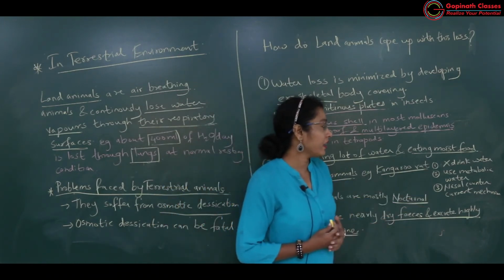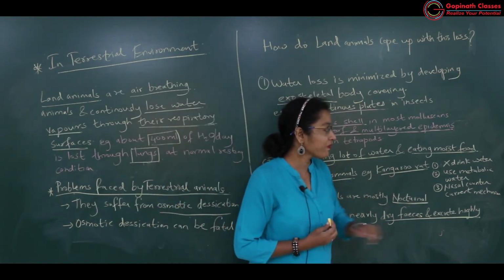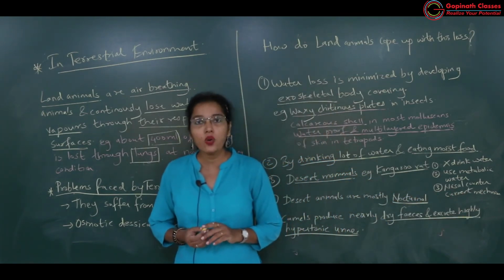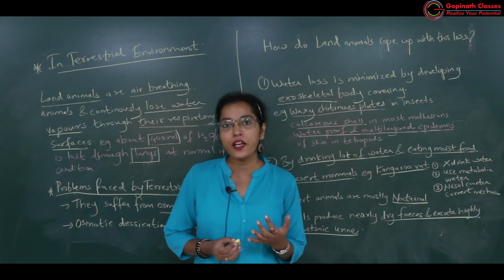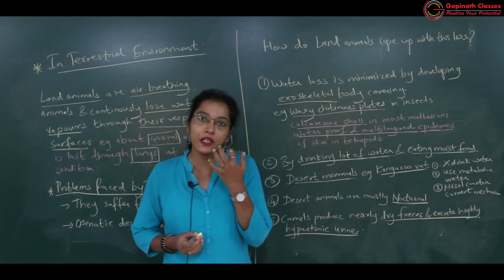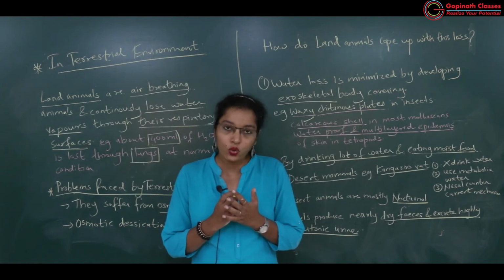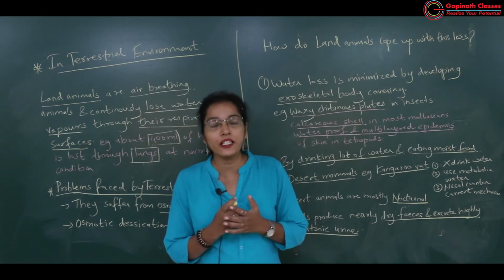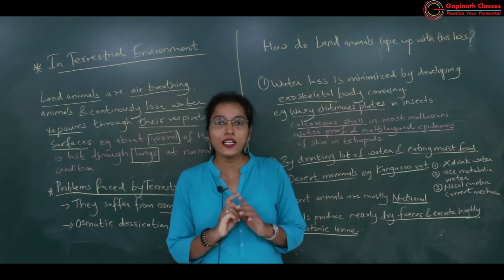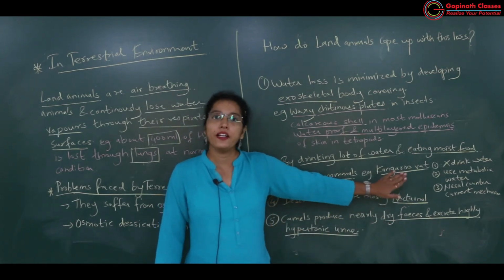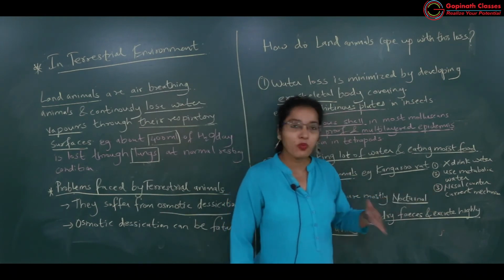Kangaroo rat also shows a nasal counter current mechanism. What happens in the nasal counter current mechanism? The nasal epithelium is surrounded by blood capillaries. Whatever blood capillaries surround the nasal epithelium have certain modifications.